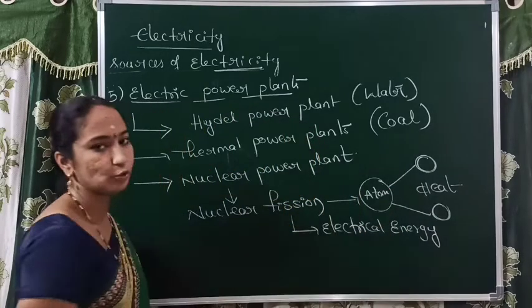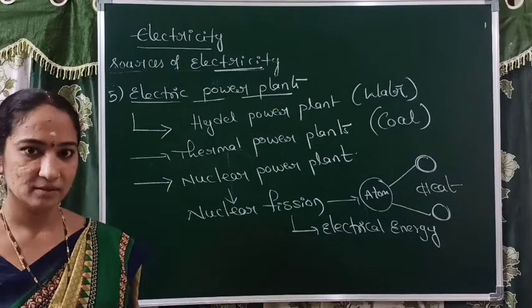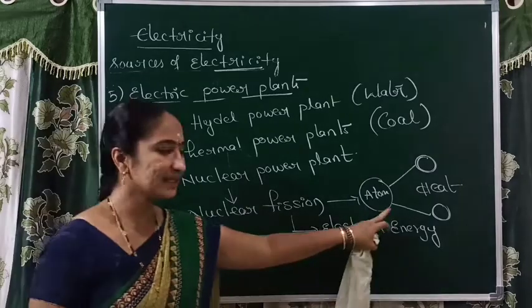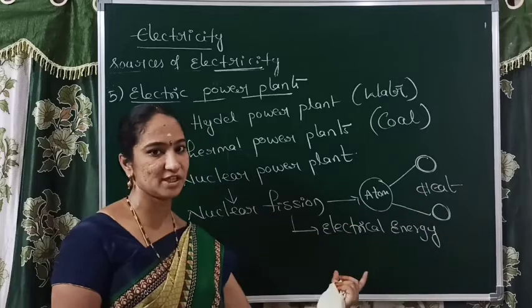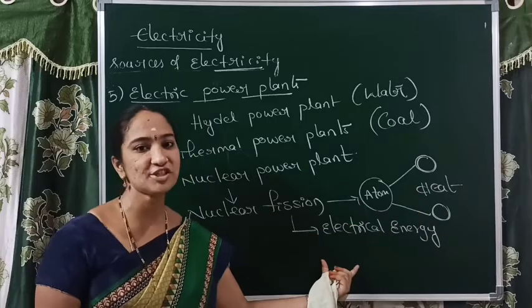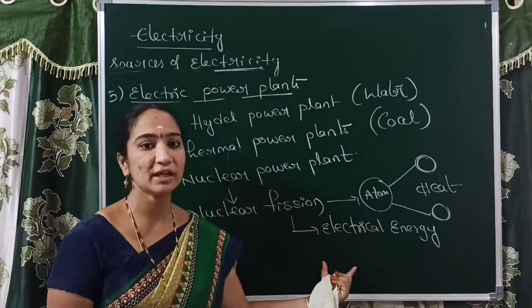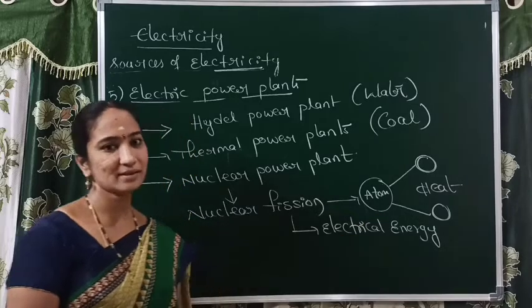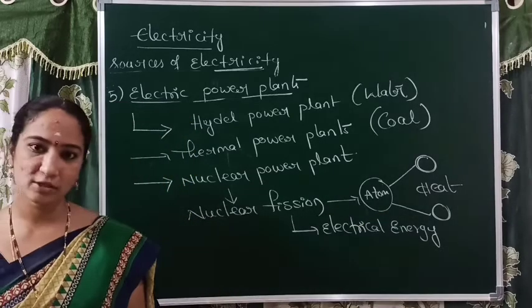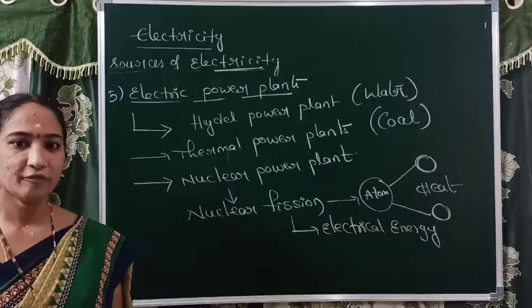One atom is splitting into two small atoms. In that splitting process, a bulk amount of heat will be produced, and that heat energy is converted into electrical energy. Here also we use one generator in the nuclear power plant. So these are the main and important sources of electrical energy.